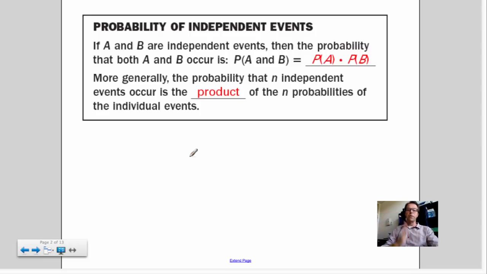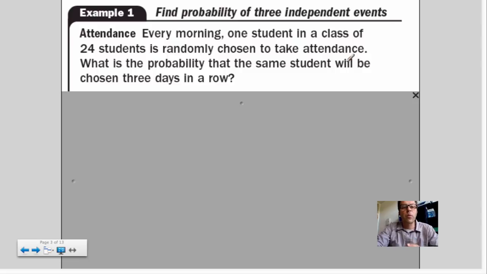We do multiply, and I think I've been saying that over and over again. When you have the probability of doing one thing and another, then we multiply. If it's an or, we add. Multiply when you get and, add when you get or. So here, finally, example 1.